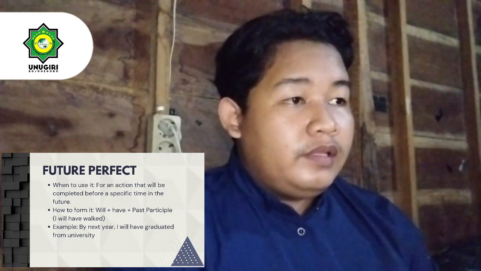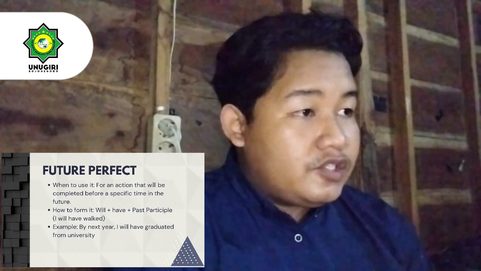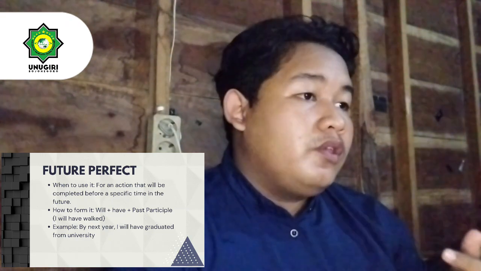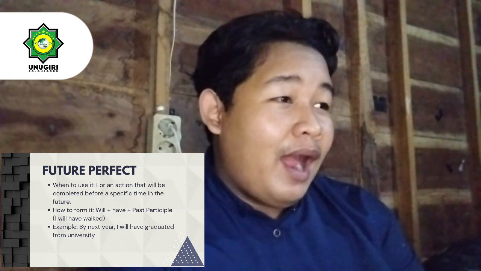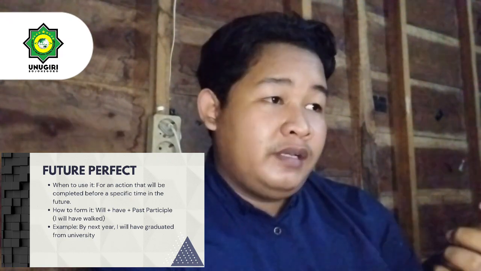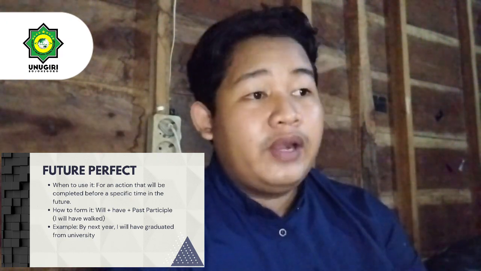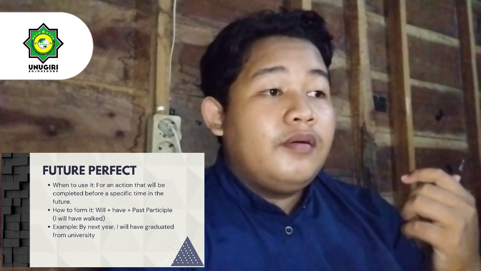The example is by next year I will graduate from the university. By next year I will have graduated from my university.